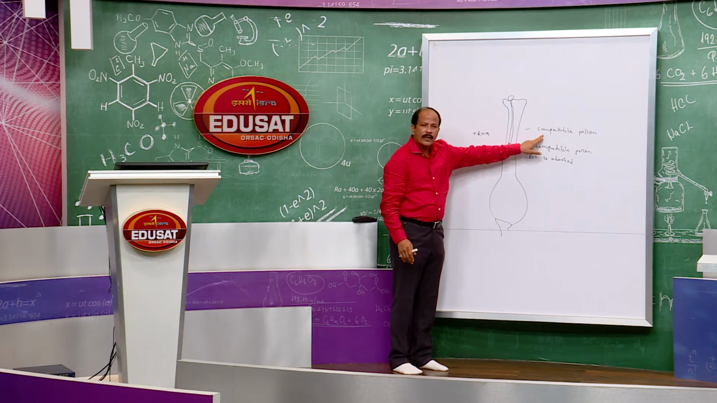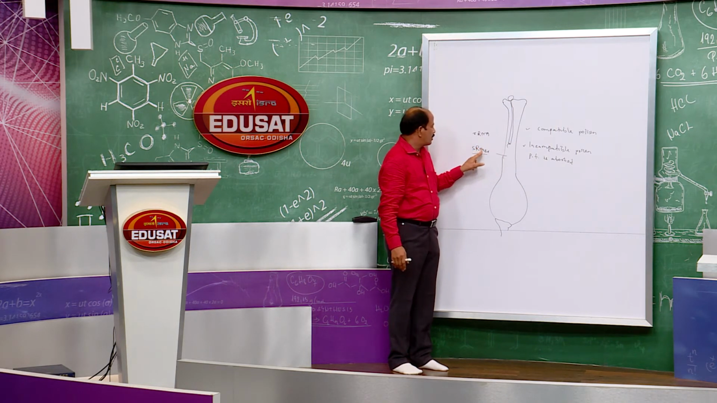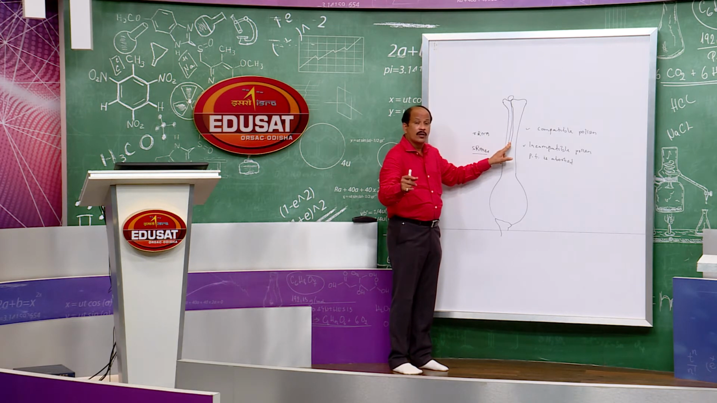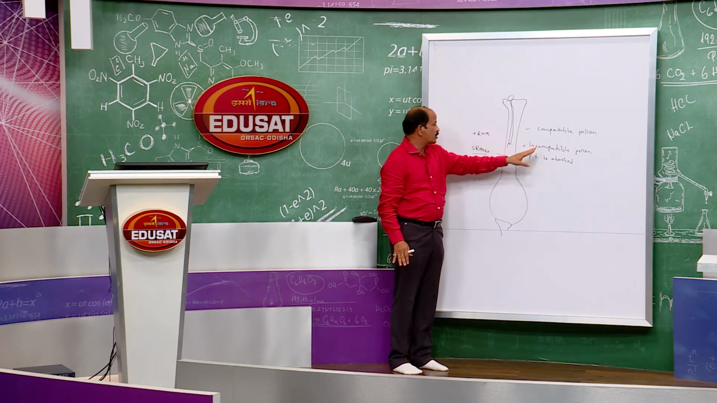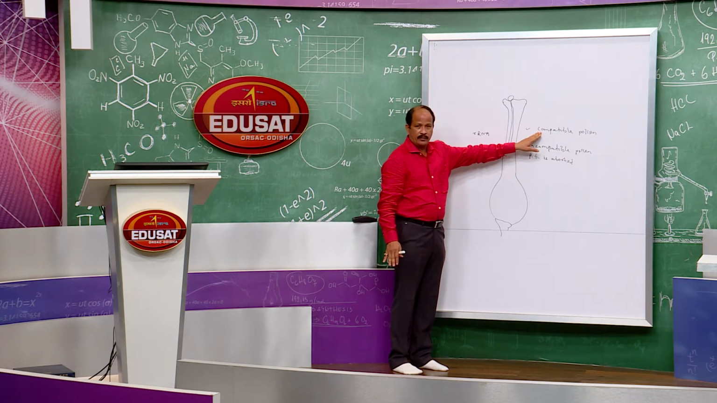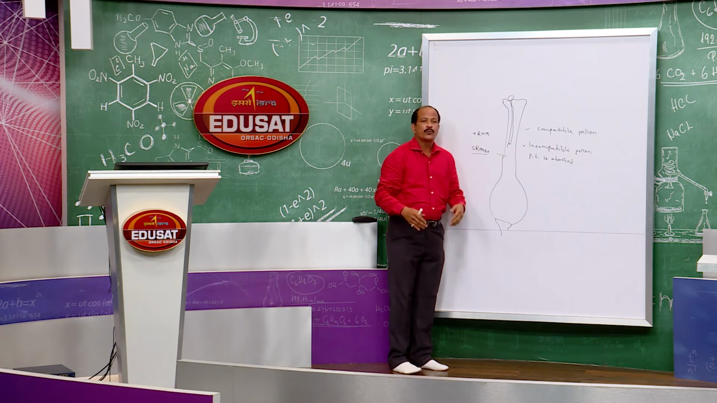But in case of compatible pollen, this stylar RNase enters there, but it is degraded by another protein. Therefore, S RNase, even though it enters in case of compatible pollen, is degraded therein. Therefore, the pollen tube grows.